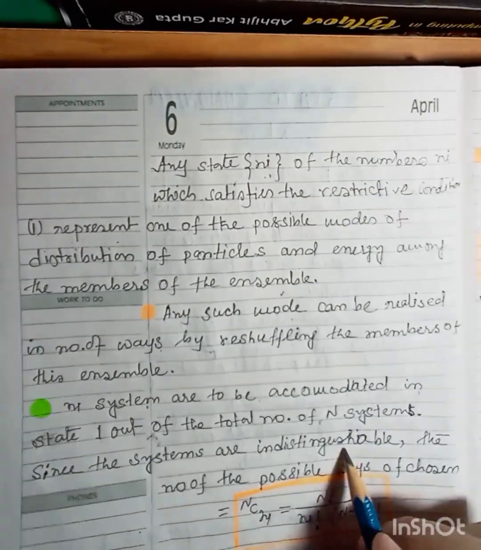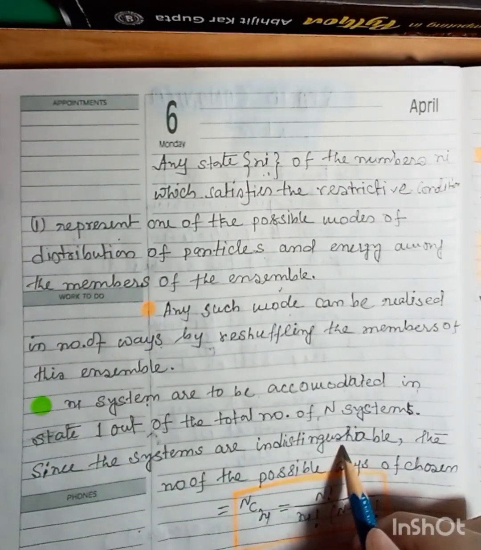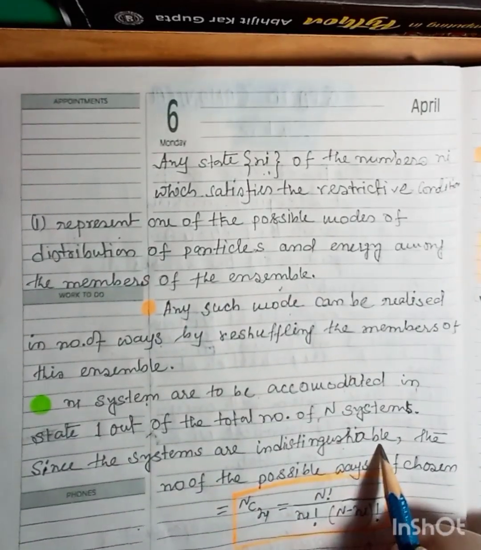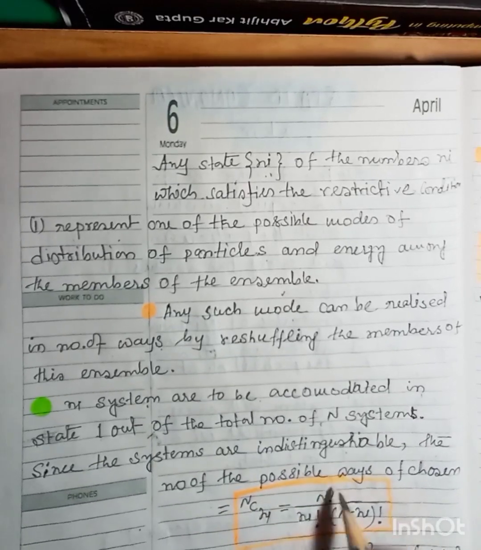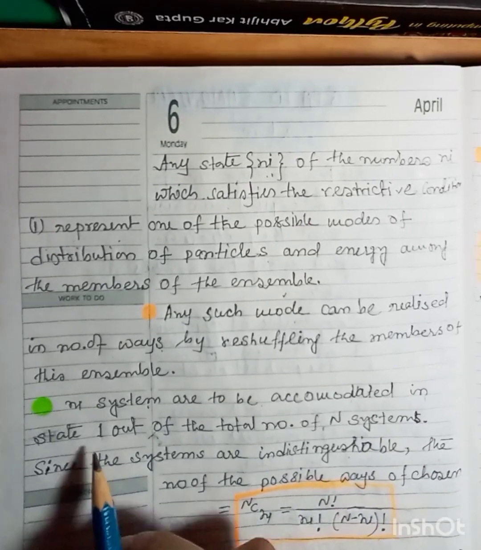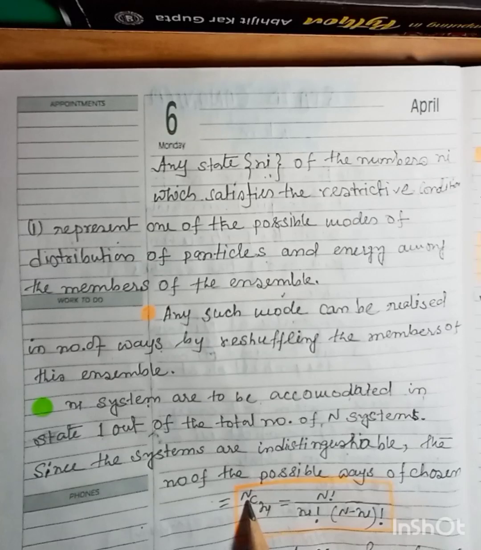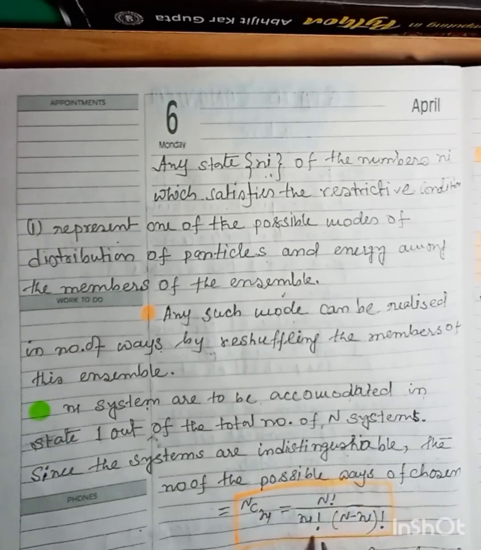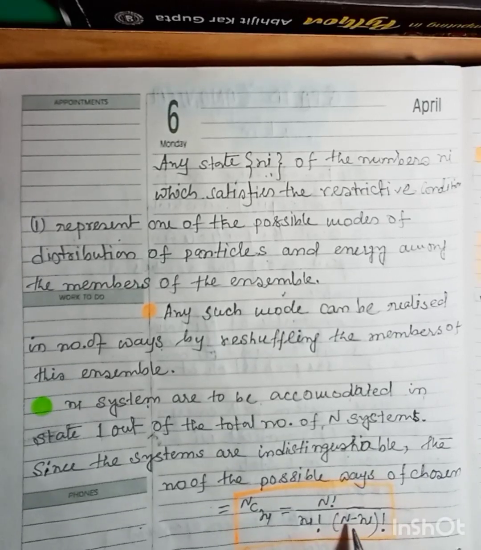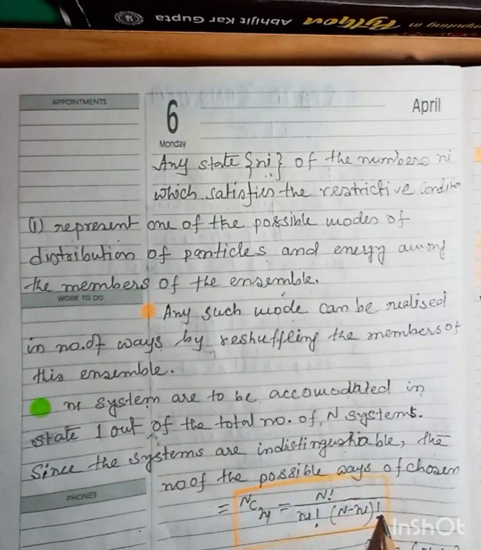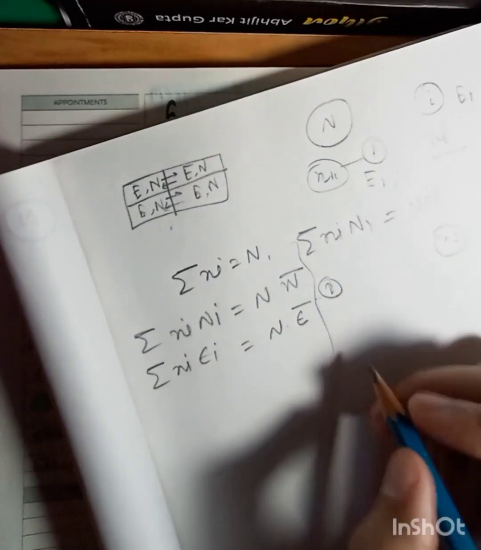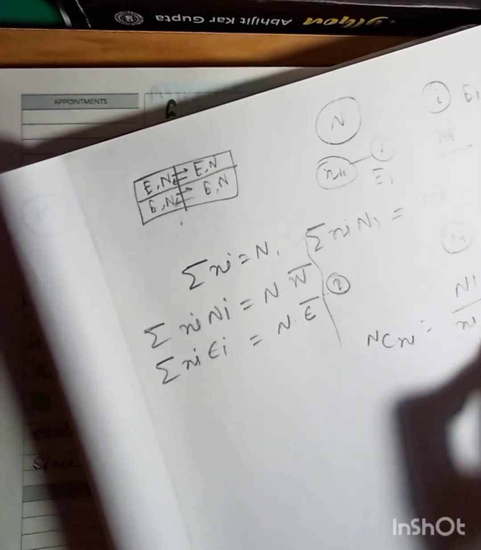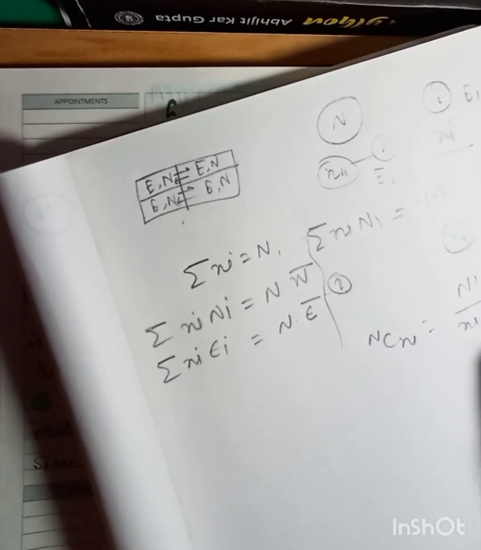Since the systems are indistinguishable, the number of possible ways of choosing n1 systems out of N systems equals N factorial divided by n1 factorial into N minus n1 factorial.